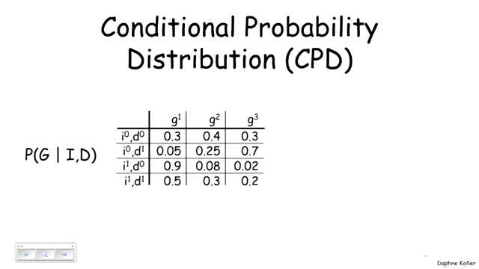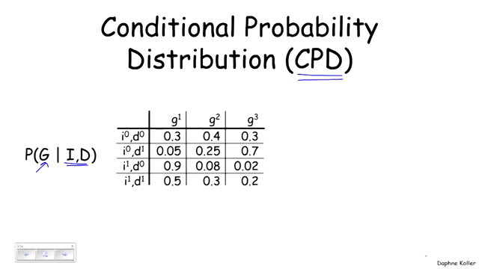Finally, a type of factor that we will use extensively is what's called a conditional probability distribution, typically abbreviated CPD. This, as it happens, is a CPD that's written as a table, although that's not necessarily the case. This is a CPD that gives us the conditional probability of the variable g given I and d. So what does that mean? It means that for every combination of values to the variables I and d, we have a probability distribution over g.